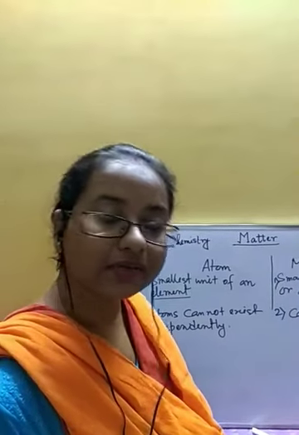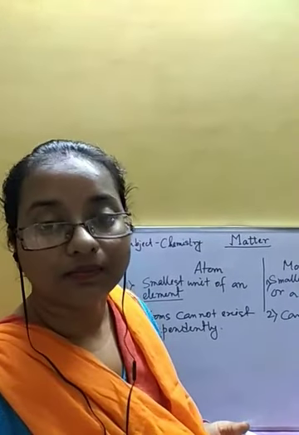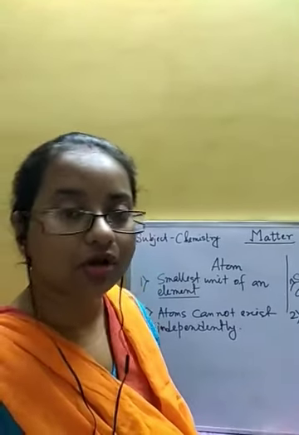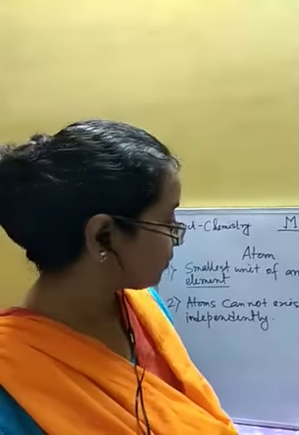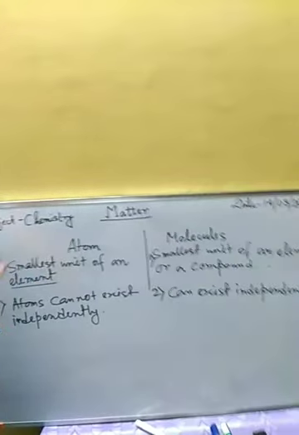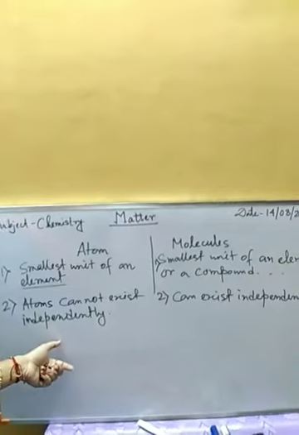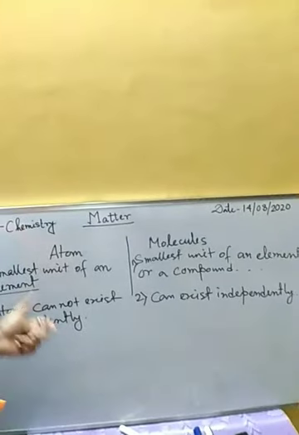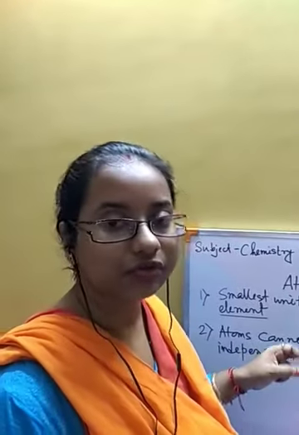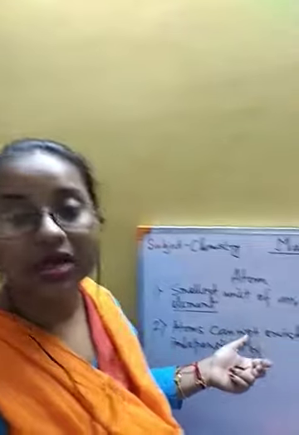So for noble gas atoms, we can say they can exist independently, but for other atoms, as they are not having a proper or stable electronic configuration, atoms are unstable.